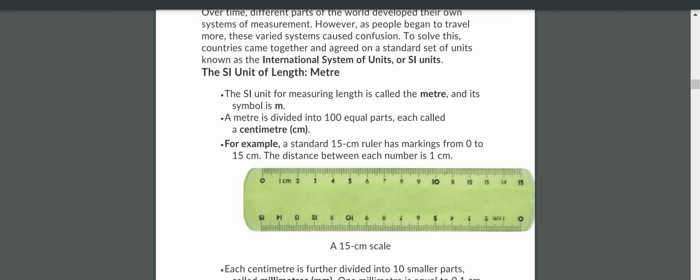Okay. To avoid the confusion in measurements, what did all countries make? Yes, children. They made the International System of Units, which we also call SI units. What is the SI unit of length?